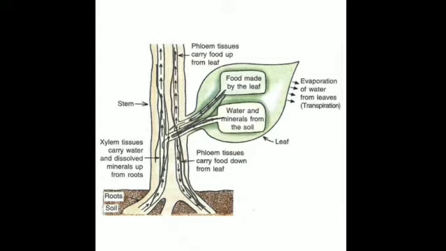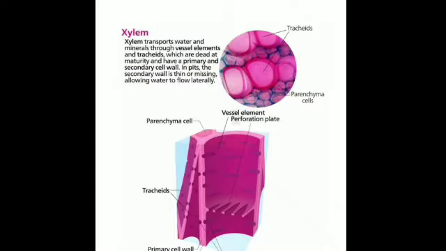So, let us discuss in detail these conducting tissues, or the vascular tissues. Now, xylem, you can see in the diagram, is a complex conducting tissue. It is concerned with the process of transport, so it is known as a conducting tissue, and it is made up of 4 types of cells, that is vessels, tracheids, parenchyma and xylem fibers. Is that clear? So, you can see in the diagram, they are xylem fibers, tracheids, xylem parenchyma and vessels.